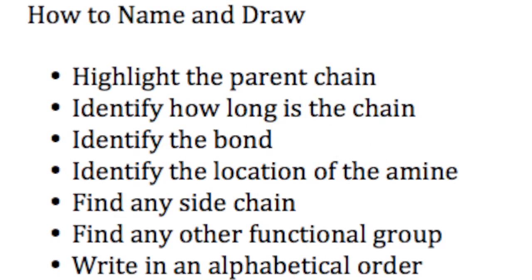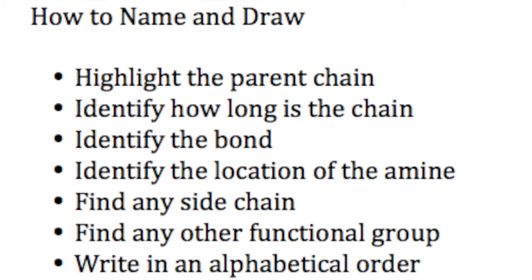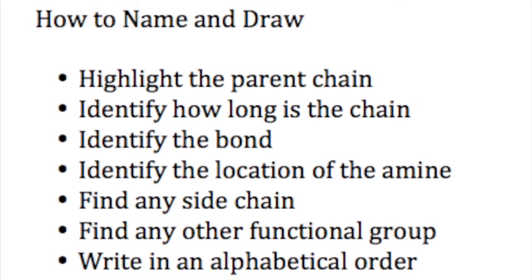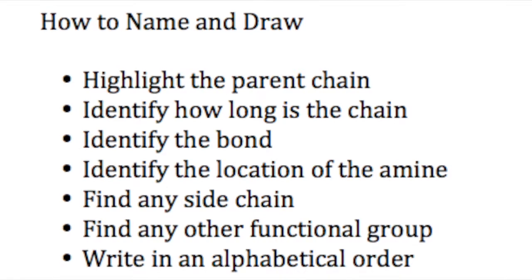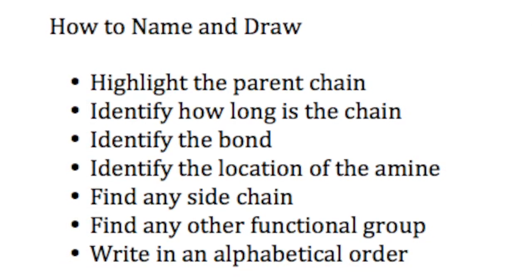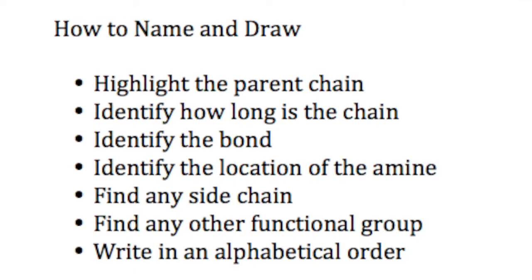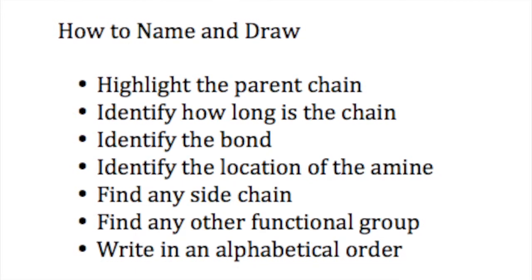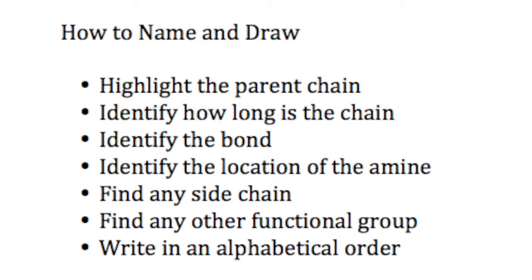Next up, how to name amines. Name and draw. Highlight the parent chain. Identify how long the chain is, such as heptane or hexane. Identify whether it is an alkyne, alkene, or alkane. Identify the location of the amine. Find any side chain. Find any other functional group such as bromo, iodo, and write in alphabetical order once you're done.